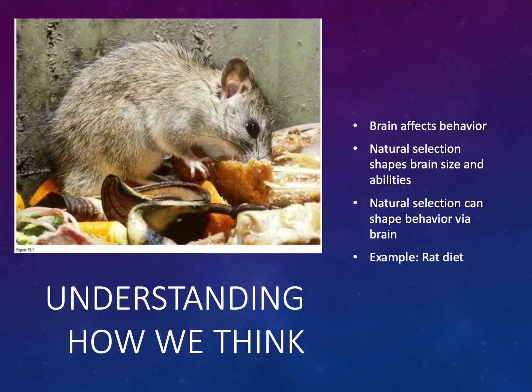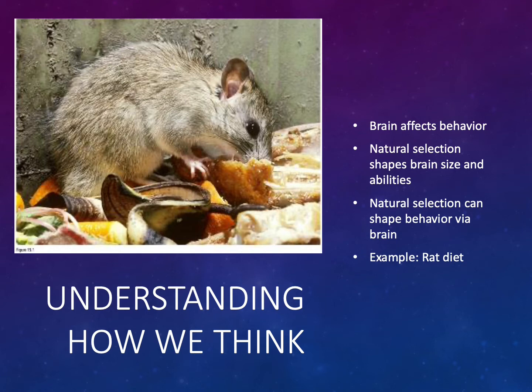First, let's take a moment to ask the question, how can we explain how natural selection shapes human behavior? One approach is to recognize that human behavior is in part a function of our brain. Natural selection has shaped not only the size of our brain, but also our cognitive abilities, including our ability to speak and engage in complex thinking. If behavior is influenced by our brain, then of course natural selection has shaped behavior via our brain.